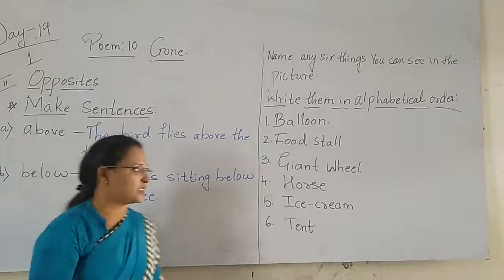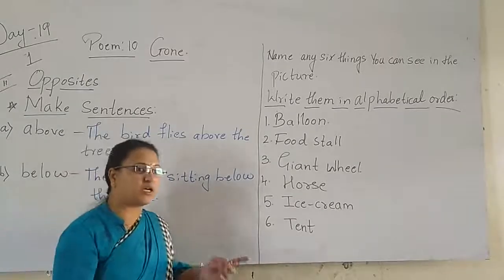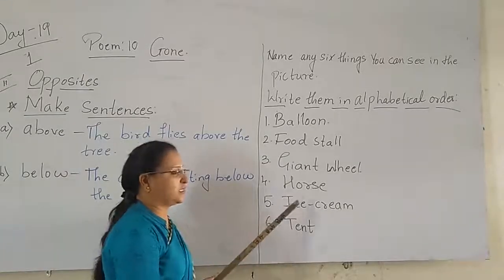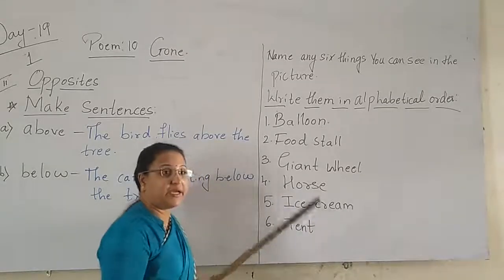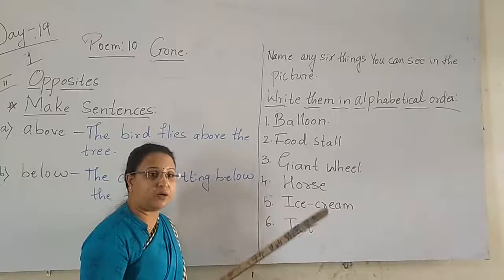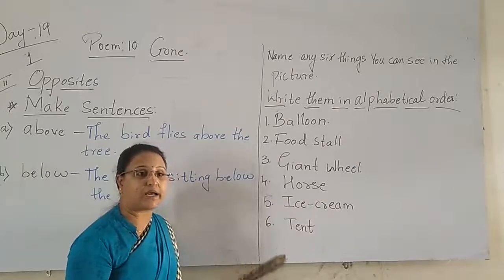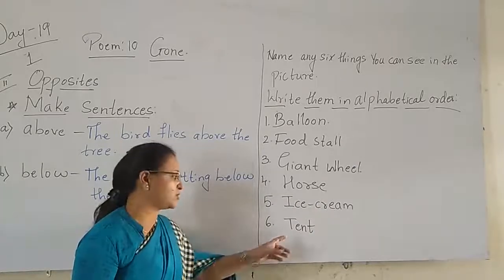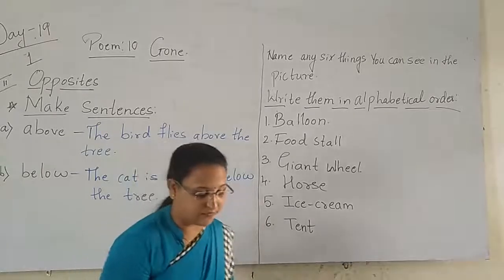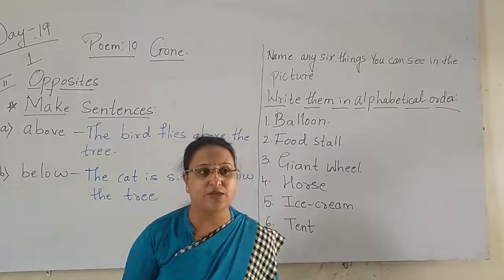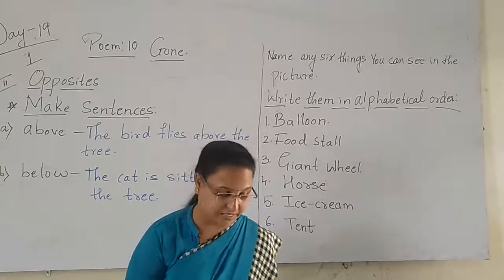G, G for giant wheel. After G, H, horse. After H, I, ice cream. J, K, L, M, N, O, P, Q, R, S, T. Last comes what here? Tent. Yes. So we have completed this activity. This you have to write only in your textbooks.